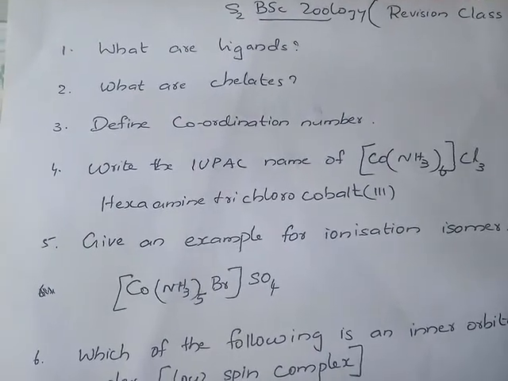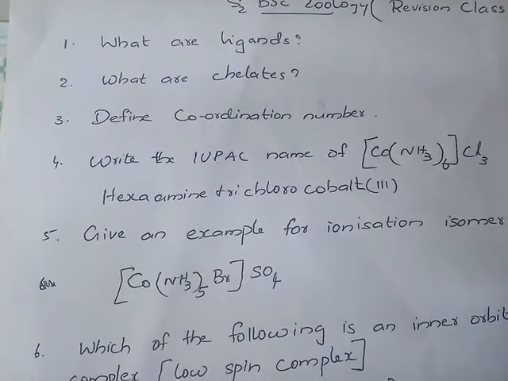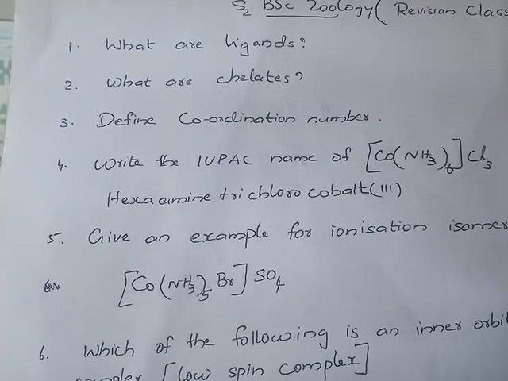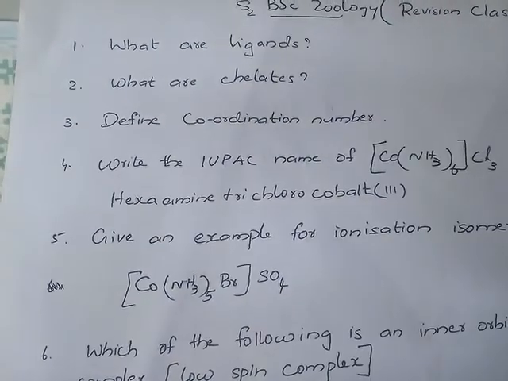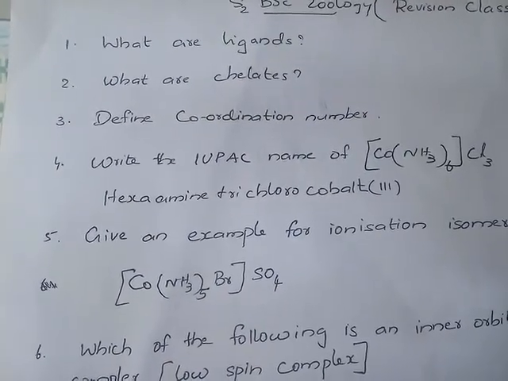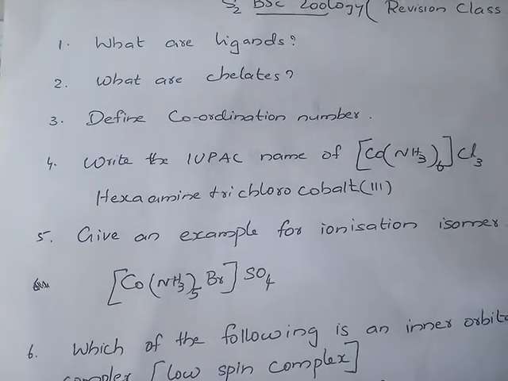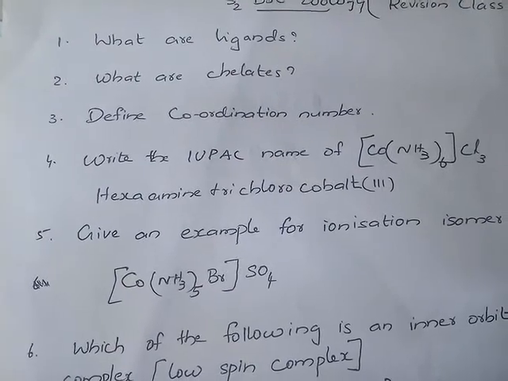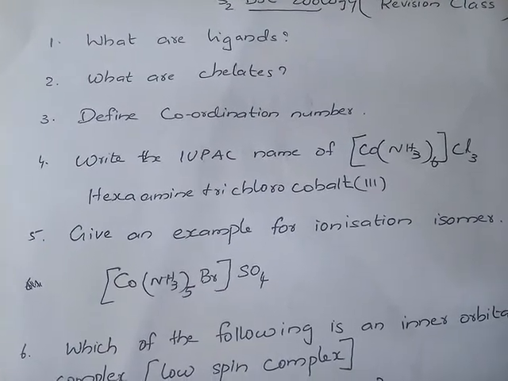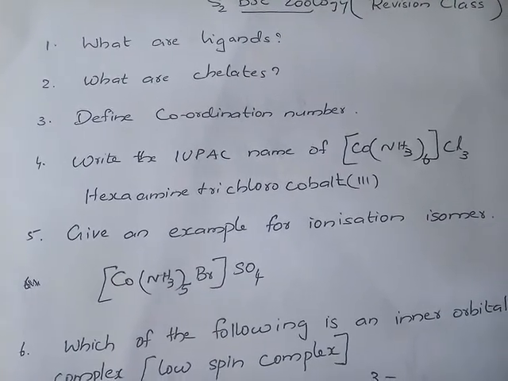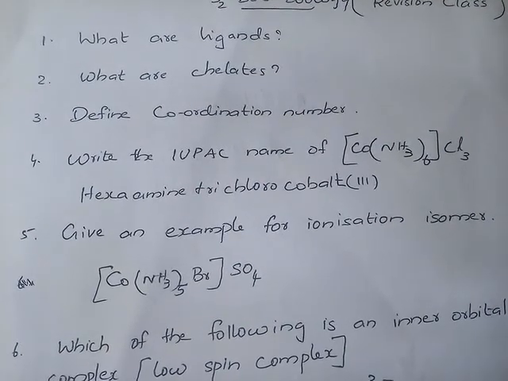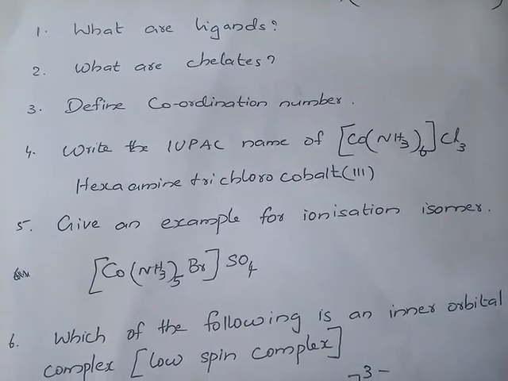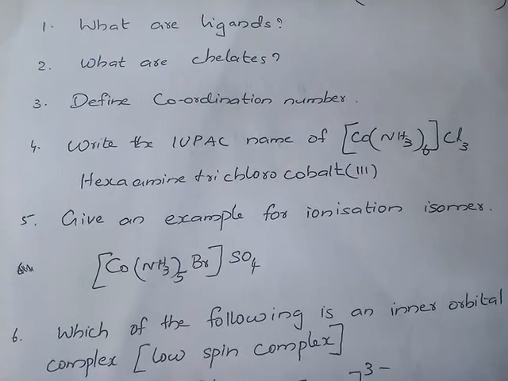And the next one is, what are chelates? We already know chelates are ring species, a ligand which attaches to the metal and forms a ring-like structure. These are chelates. And also write the example.